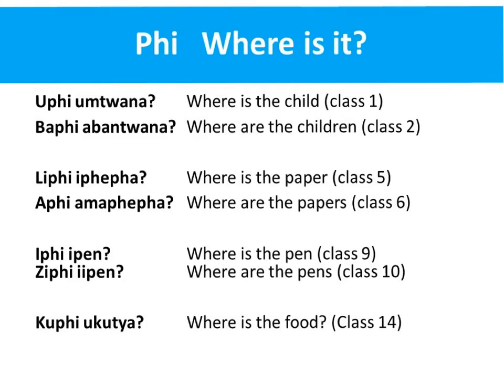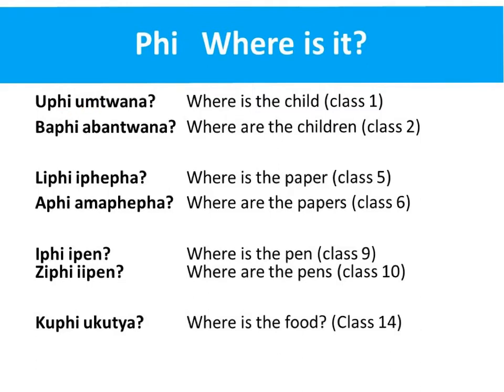But P is also useful when you're asking about a specific item, and here there's a slight change. The P goes on the front of the sentence, and it takes the subject concord of the specific noun that you are referring to. So if we just look at a few examples, quite often we might be looking for a person, whether it's a child or the doctor or a person. Upi umtwana, where is the child? That's a class 1. Bapi abantwana. Just remember that ba in the front of the P is referring to the class 2 noun of abantwana.